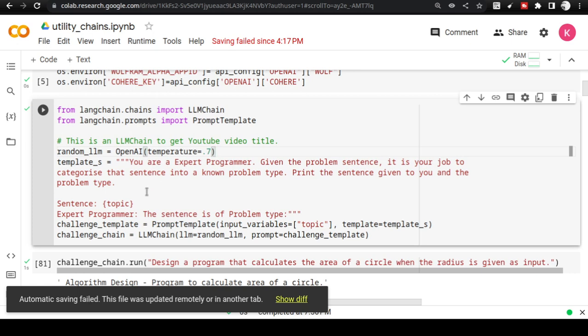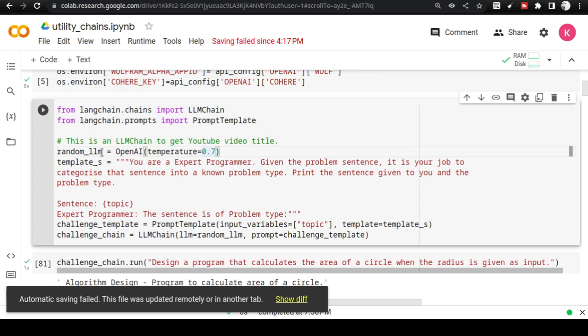This prompt here is telling the ChatGPT model. The model that we'll be using is TextDaVinci. How am I telling it is TextDaVinci? Because if you look at this OpenAI class, by default inside this class, the model name that will be selected is text-davinci-003. This is the model by default. It is there inside that. This is something that you will get to know as you start getting hands-on with the Langchain library.